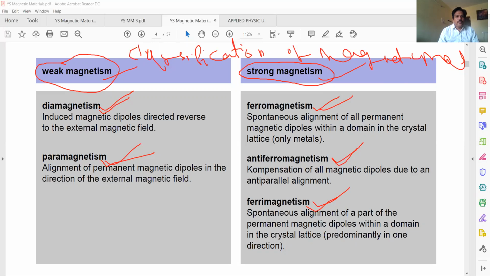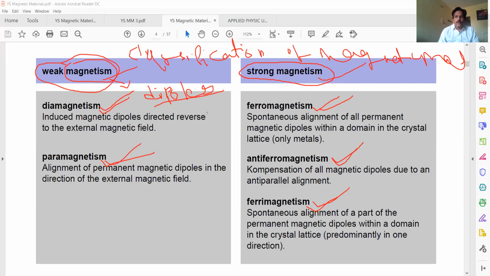So the diamagnetism, paramagnetism, ferromagnetism, antiferromagnetism, ferrimagnetism, I'm talking about magnetism. This magnetism comes due to the presence of dipoles in the material.